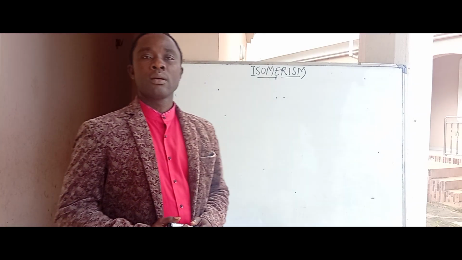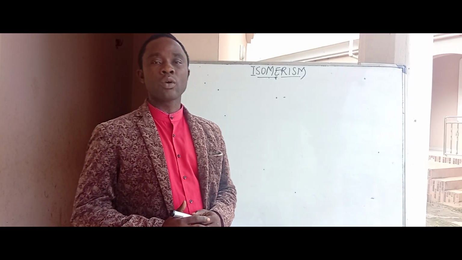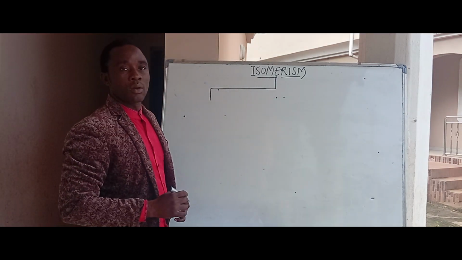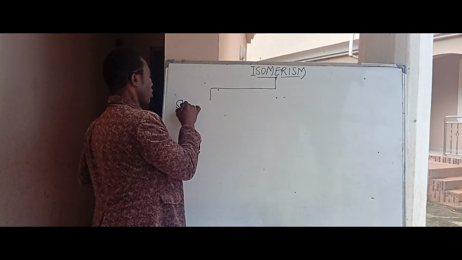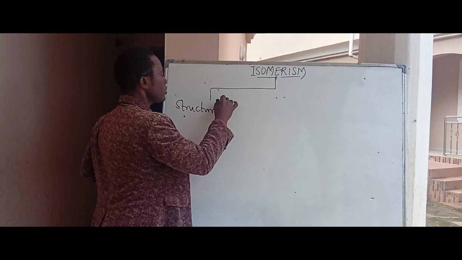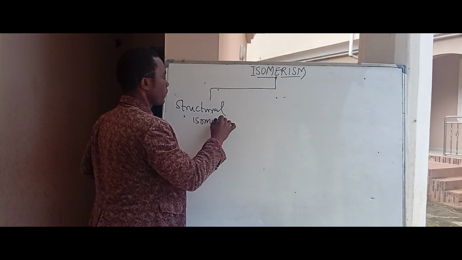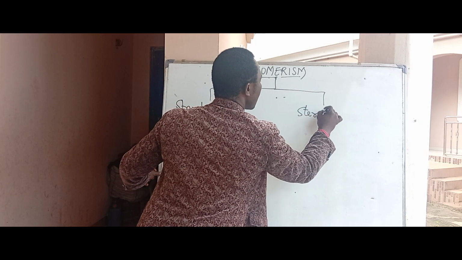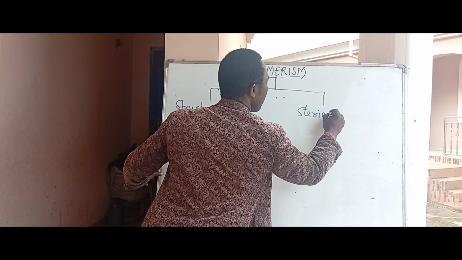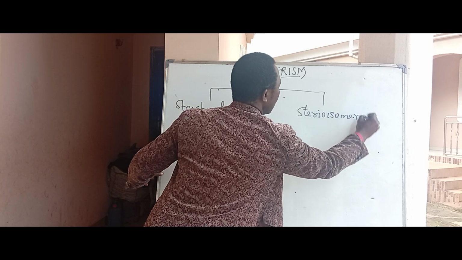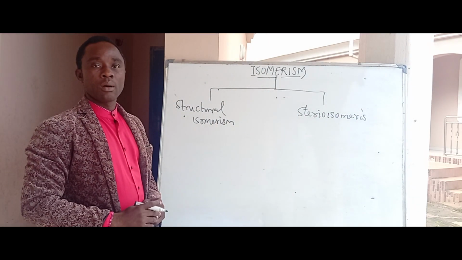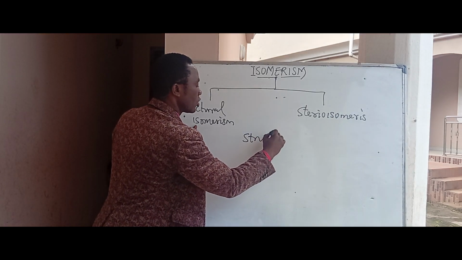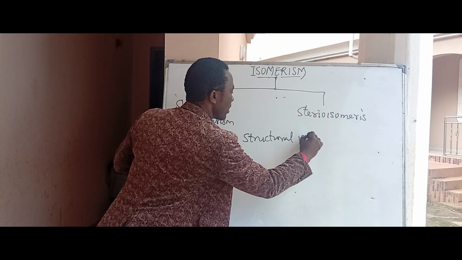Isomerism can be broadly classified into two categories. You have isomerism divided into structural isomerism and stereoisomerism. These are the two broad categories of isomerism. So we can take the first one, which is structural isomerism.